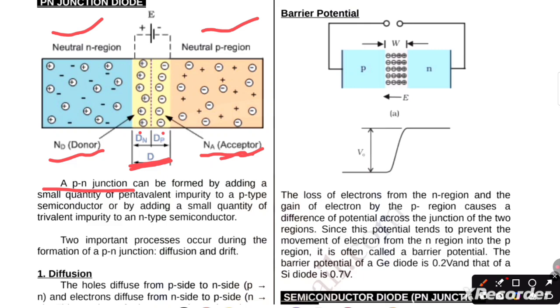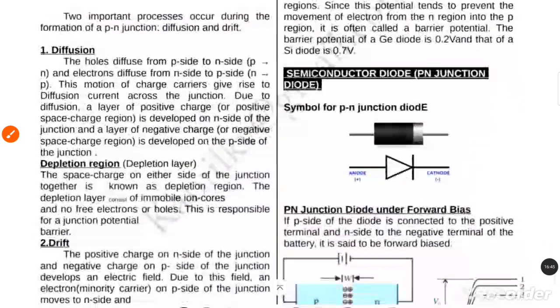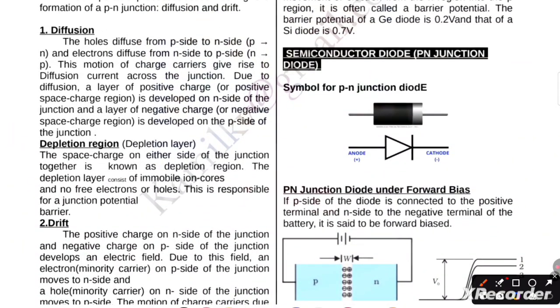A p-n junction can be formed by adding a small quantity of pentavalent impurity to a p-type semiconductor, or by adding a small quantity of trivalent impurity to an n-type semiconductor. Two important processes occur during the formation of a p-n junction: diffusion and drift. So what is diffusion? I am going to discuss with you what diffusion is. The holes diffuse from the p side to the n side and the electrons diffuse from the n side to the p side. This motion of charge carriers gives rise to the diffusion current across the junction.